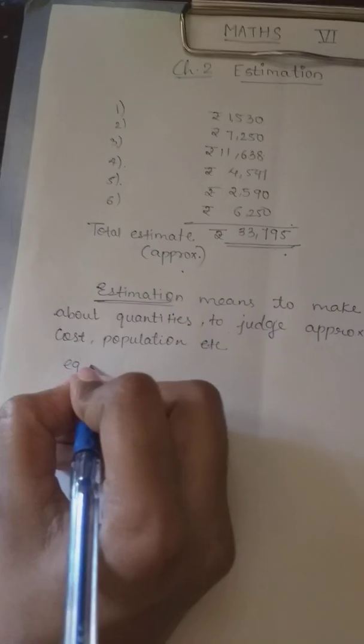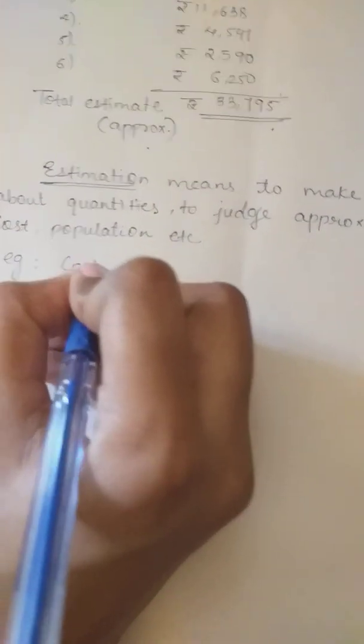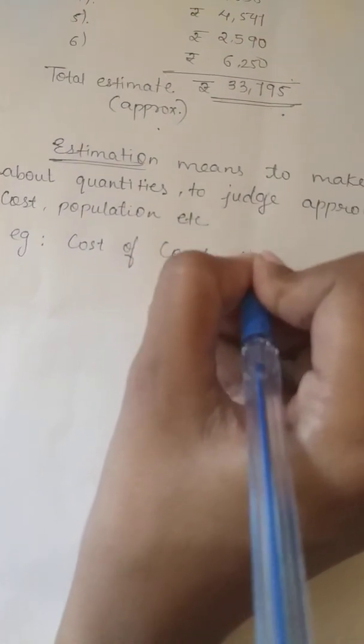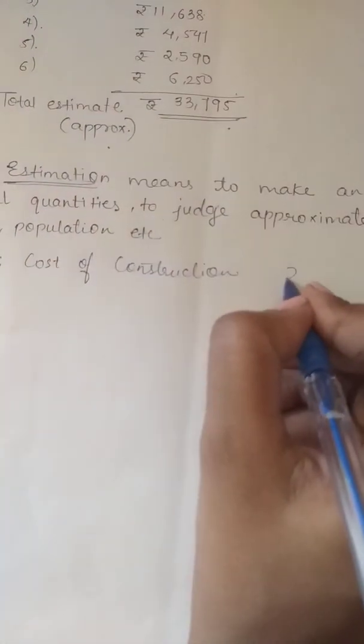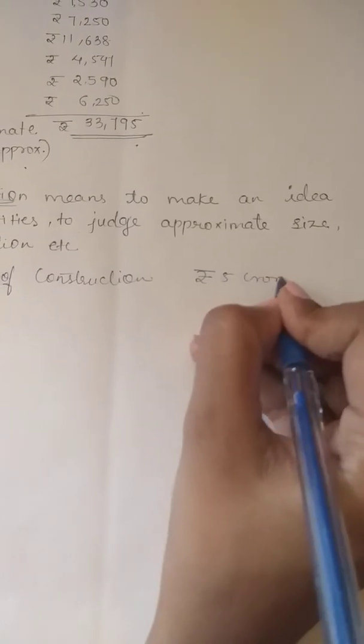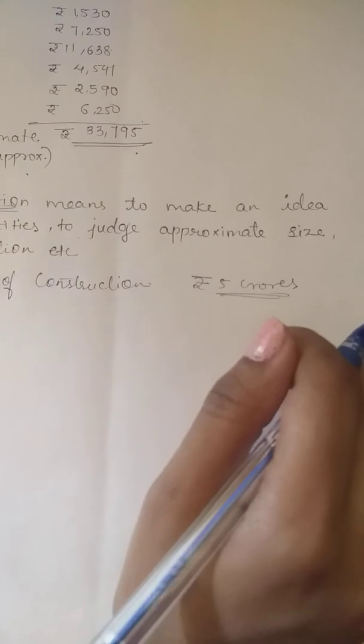For example, cost of construction of a building does not exceed rupees 5 crores. So this is just an estimation of a number.